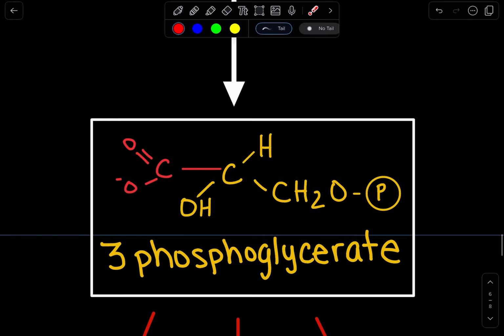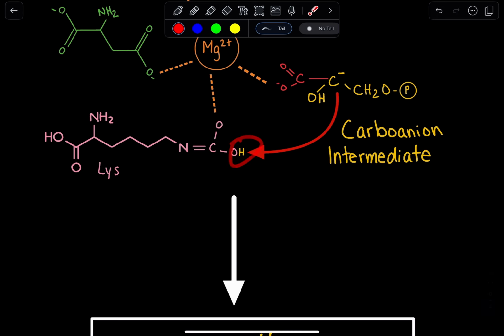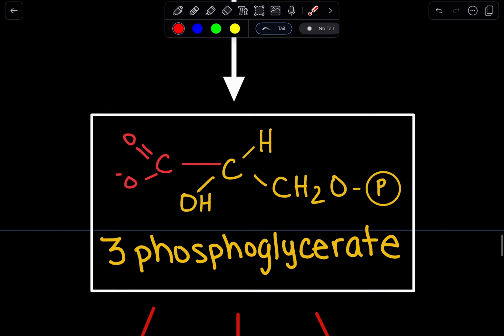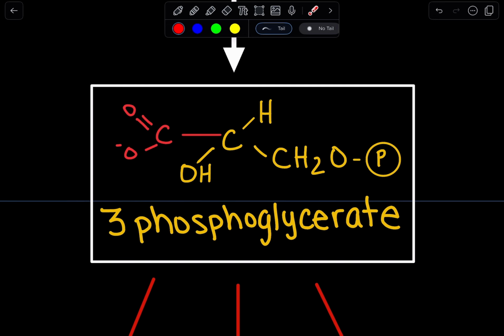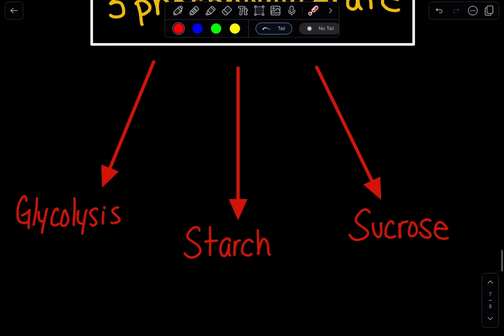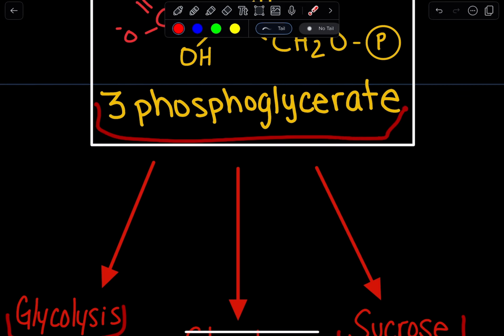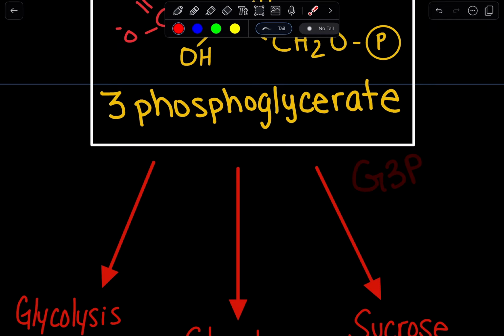Now carbon, it's going to act as a nucleophile. It's going to abstract that hydrogen from that carboxylated lysine. And as a result, hydrogen has been added. We got our 3-phosphoglycerate molecule. So we got 2 3-phosphoglycerate molecules from one ribulose 1,5-bisphosphate. Now the 3-phosphoglycerates that we produced, they have varying fates. They can undergo glycolysis. They can go on to produce starch or sucrose. But first, of course, these 3-phosphoglycerate molecules must be reduced to G3P in the Calvin cycle.